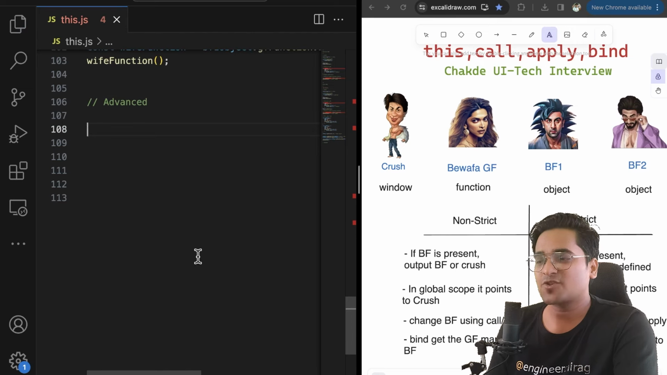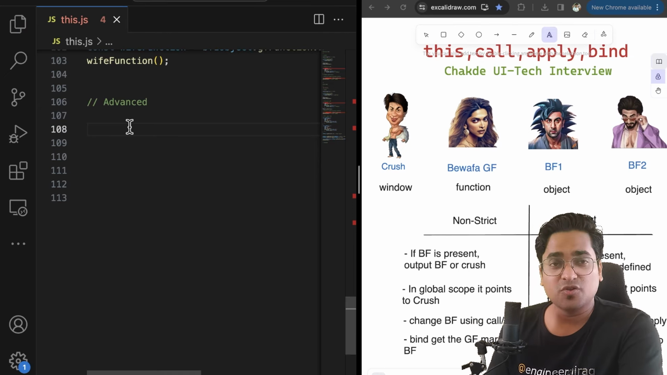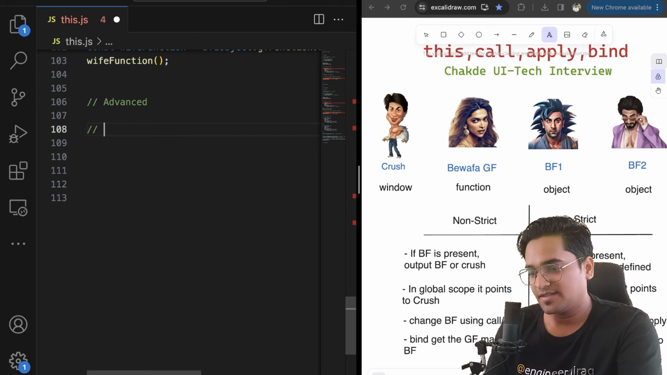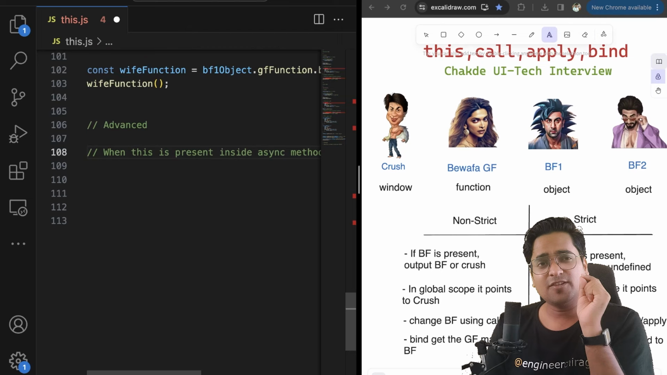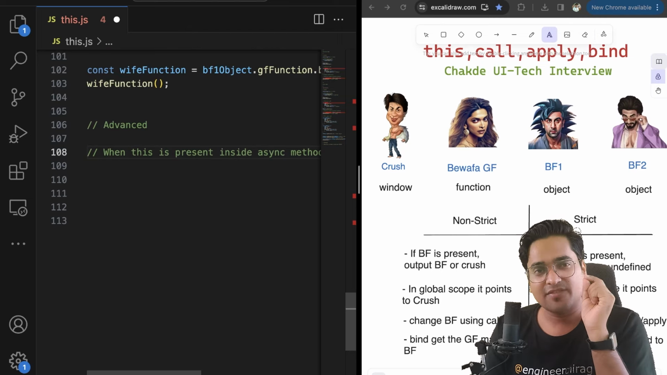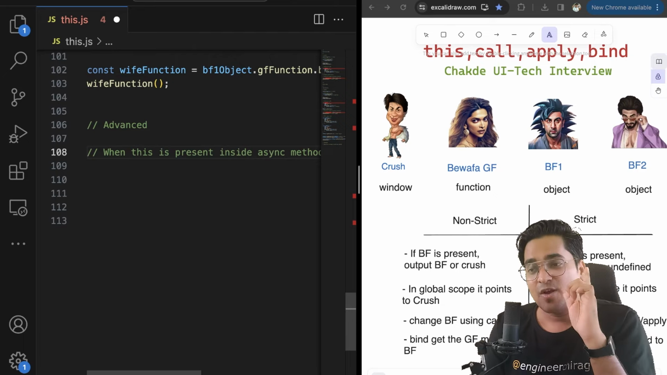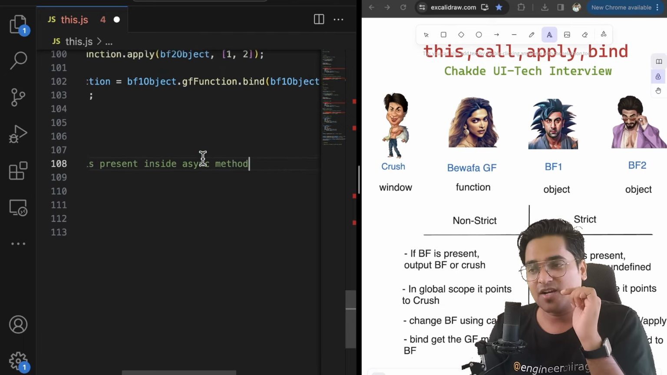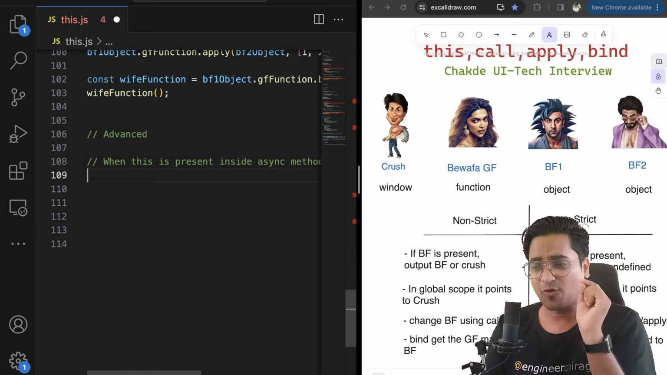Now in this entire story, there are a few more concepts which I wanted to introduce. What will happen when your this is present inside an async method? What will happen when your this is present inside setTimeout, setInterval, in such async fashion, or in some callback? What will happen in such cases?